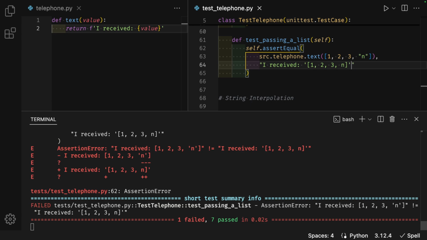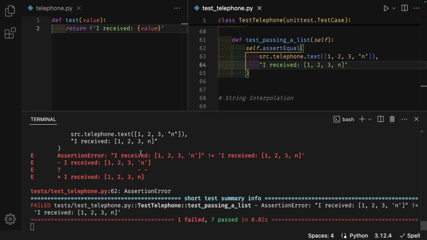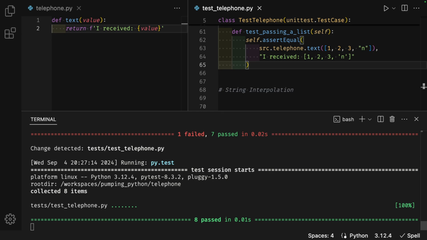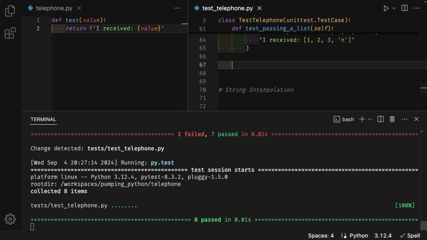The terminal shows an assertion error. There are no quotes around the square brackets, and I am missing quotes around the n. And the test passes. Enter twice, backspace. def test_passing_a_dictionary.